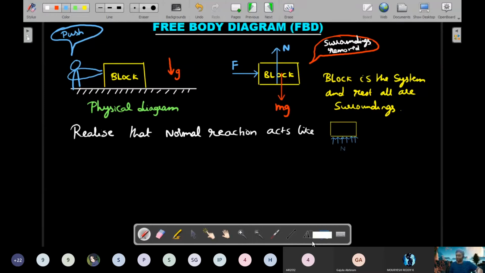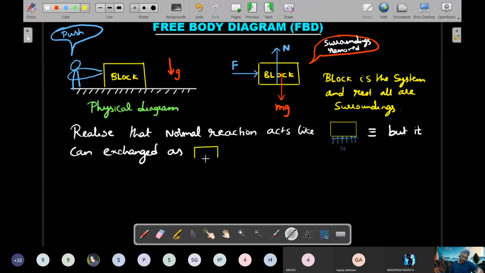But it's equivalent to a situation where you can exchange it like this.